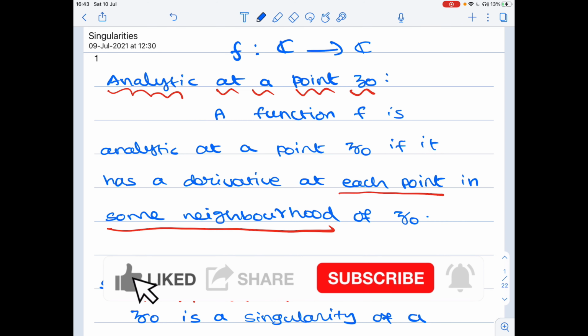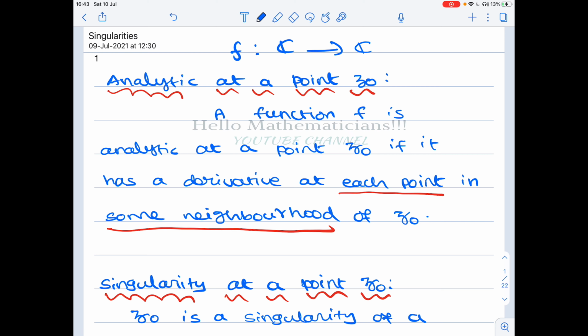Mathematicians. This video is especially about singularities and in particular isolated singularities. What are the types of singularities and how to find them? First, I'll explain the concept of singularities and how to find them. Then I have collected various functions given in previous CSIR problems about singularities, and we will solve them.